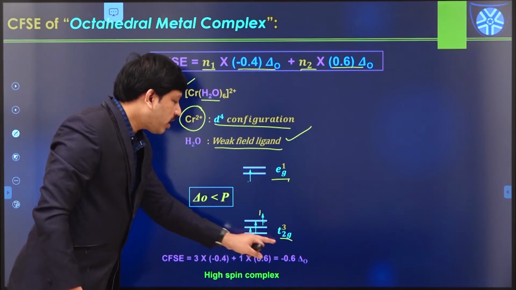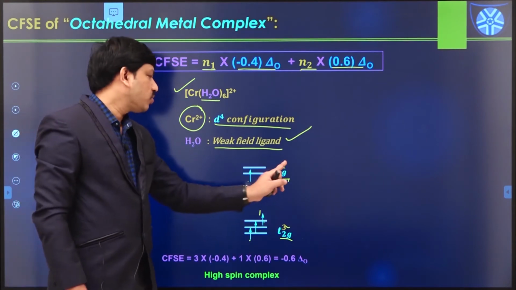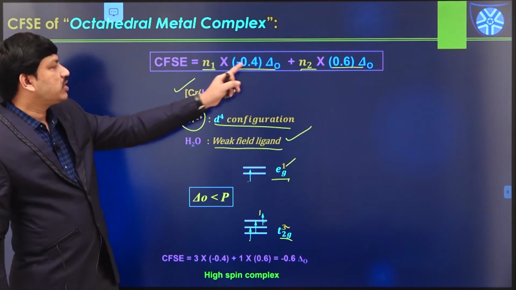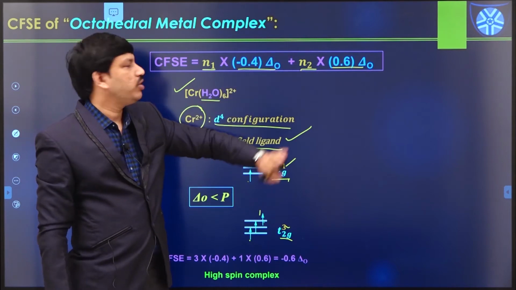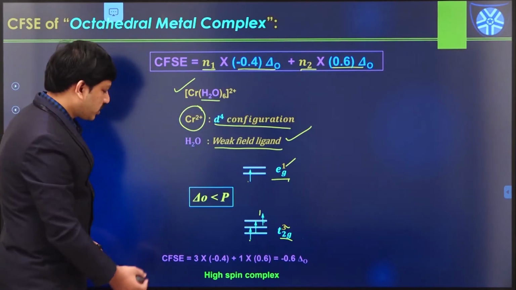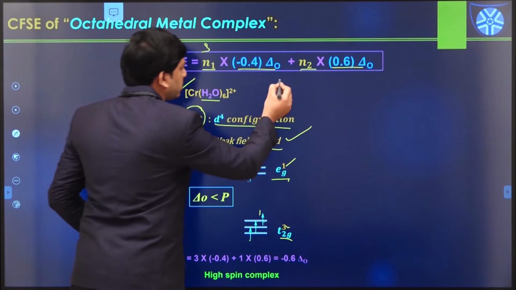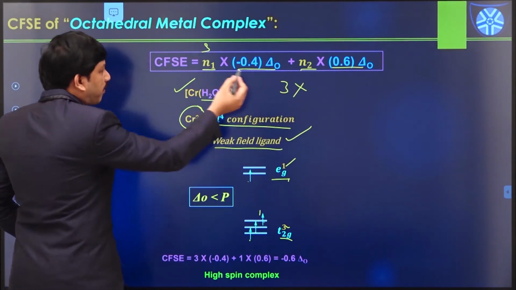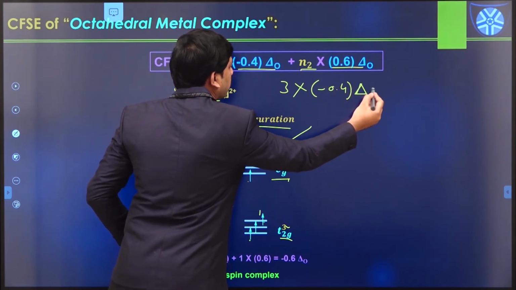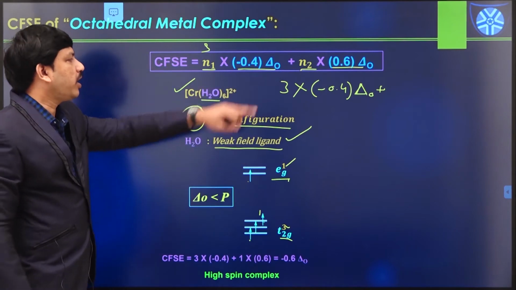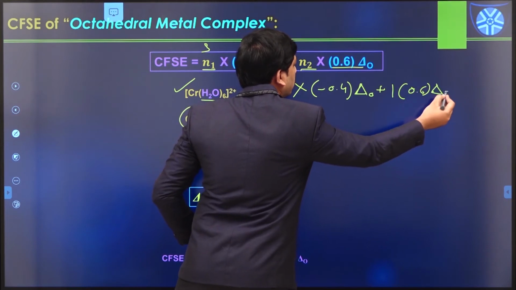So how many electrons are available in t2g orbitals? 3 electrons are available. How many electrons are available in eg orbitals? 1 electron is available. Now what is the formula for CFSE calculation? n1 into minus 0.4 delta naught plus n2 into 0.6 delta naught. So let us calculate the CFSE value in this case. First the n1 value, that means 3. So 3 into minus 0.4 delta naught, plus the electrons in eg, the n2 value, and n2 here is 1 into 0.6 delta naught.